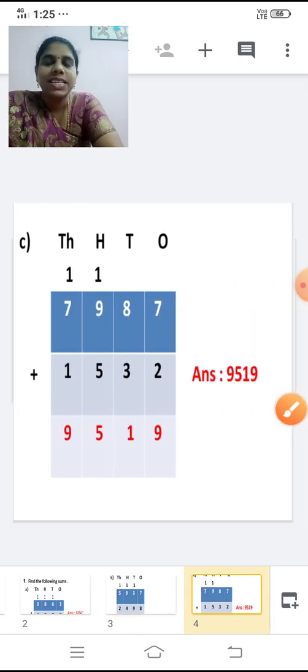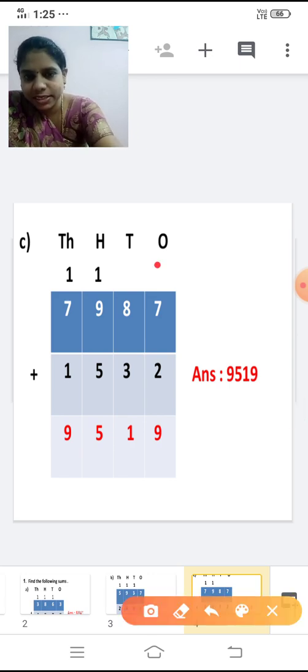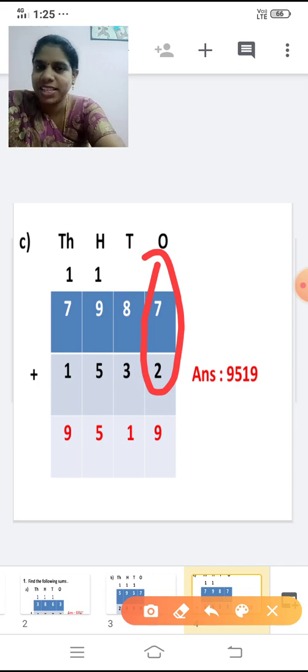Third sum, we are going to add 7,987 and 1,532. Shall we add this now? Yes. Question is 7,987, 1,532. How to add this? First, we'll add the ones place now. Shall we add this ones place now?